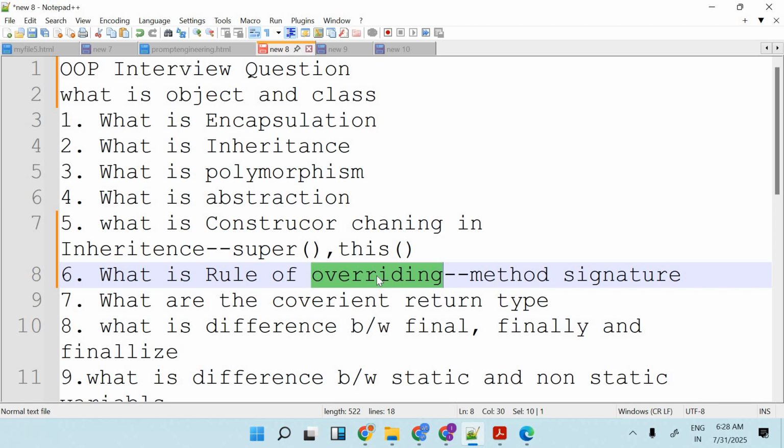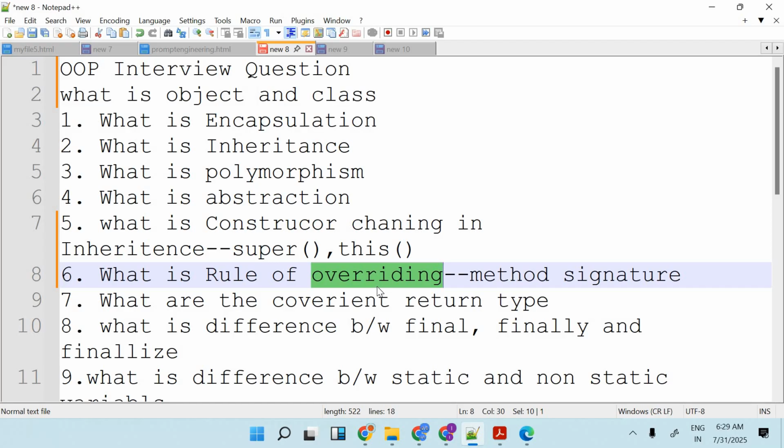So covariant means if the parent class has a parent return value, the child can have a child return value as well. If you have not seen that, I request you to please watch the covariant return type video. That will play a very important role in following the rules of overriding. Same like the access modifier: we can increase the accessibility, but we cannot decrease the accessibility, right? So these are the rules in overriding, right?